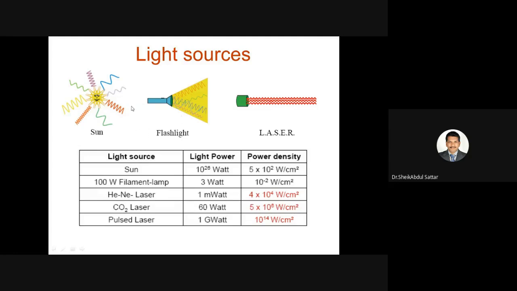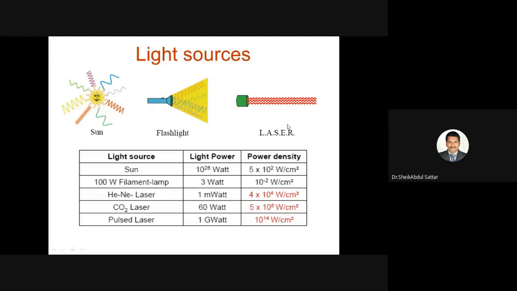If you take a flashlight also, divergence is somewhat less when compared with the sun or any ordinary light, but divergence is there. But coming to the laser, divergence is not there. It is almost a straight line path. I can't say divergence is zero, but the divergence is very, very less.